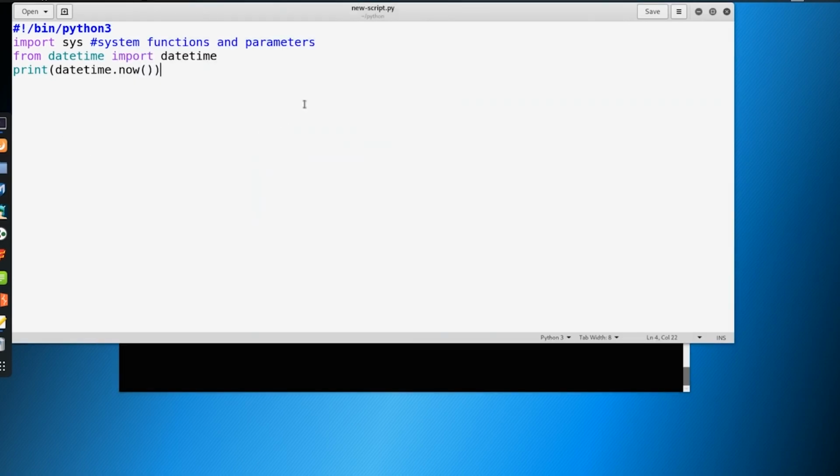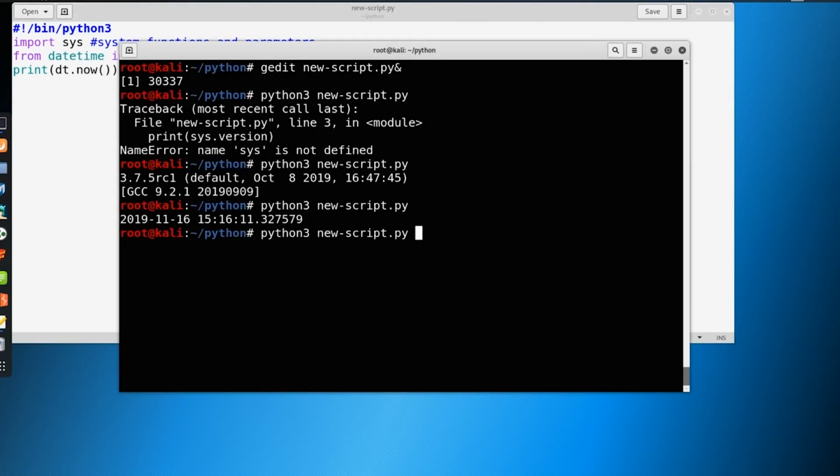So we can also do another nifty feature when it comes to importing. We can import with aliases. So instead of from datetime import datetime, we can say import datetime as something like DT. You could say import with alias. And instead of having to write datetime.now over and over, we can just write DT. It's shorter, we know what it means, and we don't have to write out datetime, which is kind of lengthy. So print it again, you can see it still works.